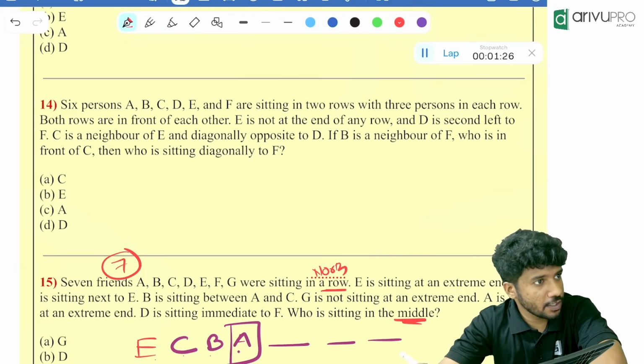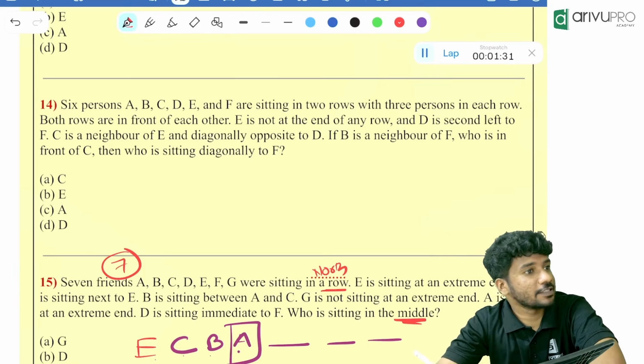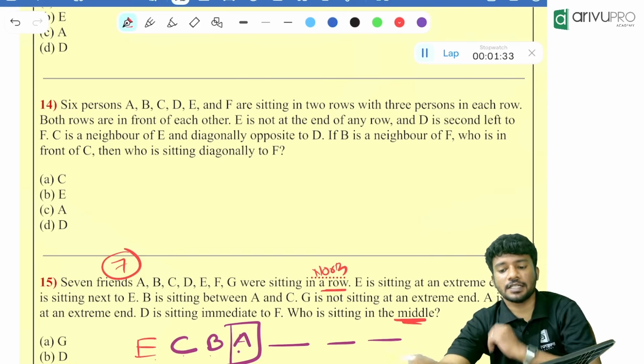Okay. Option A or option C? Pujida, can you confirm? Done. Let's see.